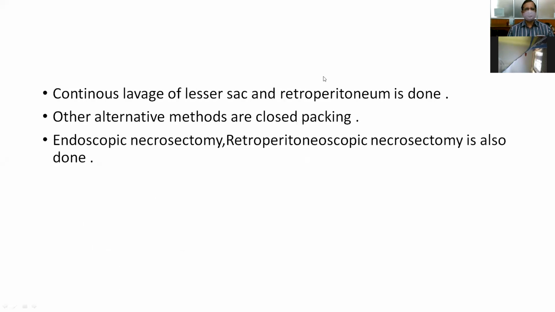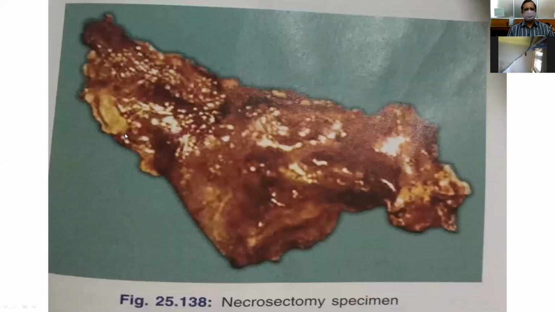And continuous lavage of the lesser sac, which I showed in the figure, and retroperitoneum is done. Other alternative methods are closed packing, and endoscopic necrosectomy can also be done, and retroperitoneoscopic necrosectomy is also done. These are the various procedures when the patient develops necrotizing pancreatitis. So this is the necrosectomy specimen in case of necrotizing pancreatitis. All the damaged pancreatic tissue was removed by blunt dissection, not doing any sharp dissection, so that the patient's recovery will be very good once you remove the dead tissue from the peritoneal cavity.